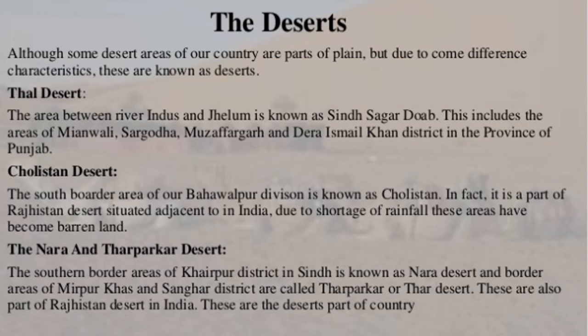The Nara and Tharparkar desert: the northern border area of Khairpur district in south is known as Nara Desert, and border area of Mirpur Khas and Sanghar Desert are called Tharparkar or Thar Desert. These are also part of Rajasthan Desert in India. These are the desert parts of the country.